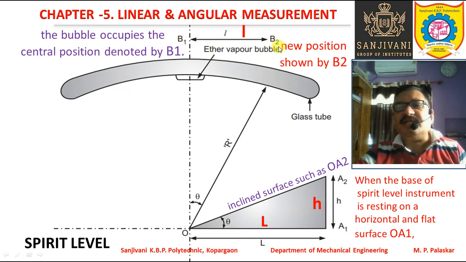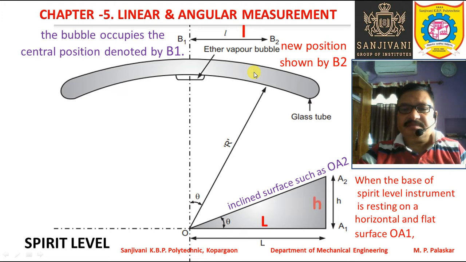B2 is the new position, and the position has been shifted because the base of this spirit level has been made inclined and it is resting on the inclined surface OA2, right? So L is the distance by which the shifting of the bubble takes place, and that distance can be measured with the help of this scale.